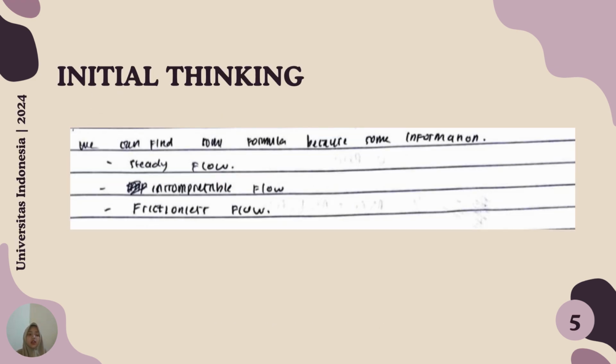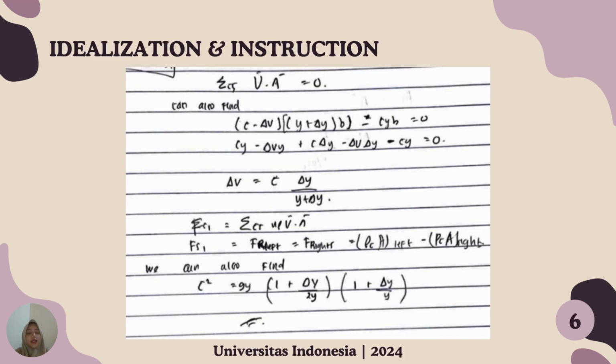And then we can go to the next step, initial thinking. We can find some formula from the information: one, steady flow, incompressible flow, and then frictionless flow. And then we can find idealization and instruction.